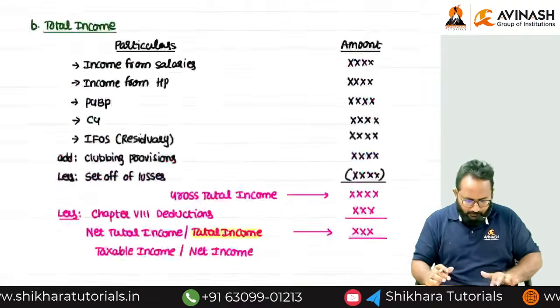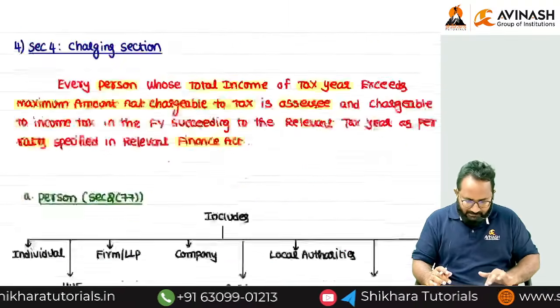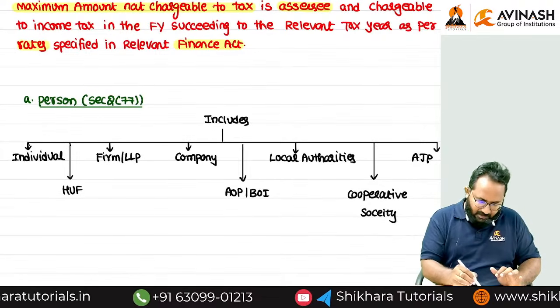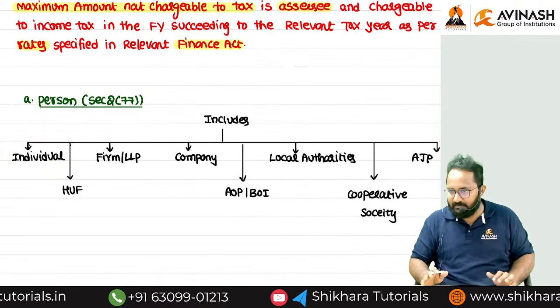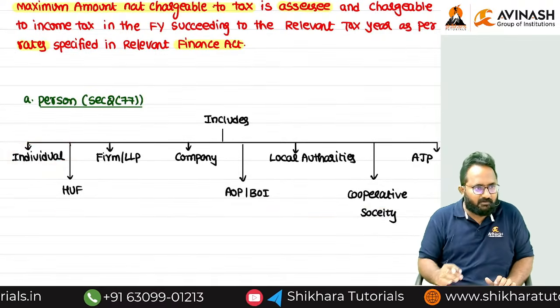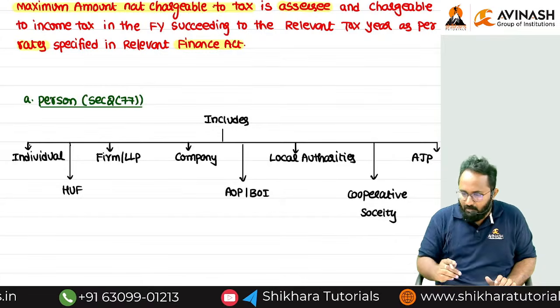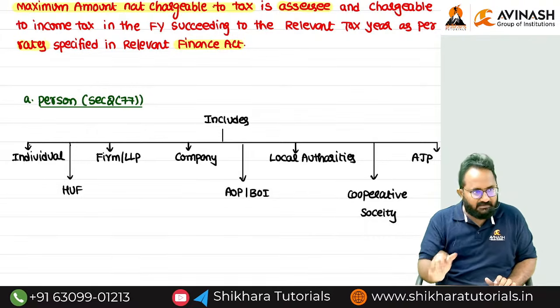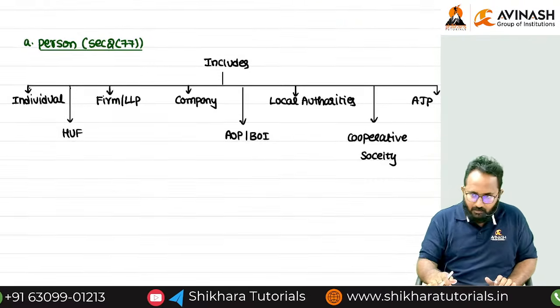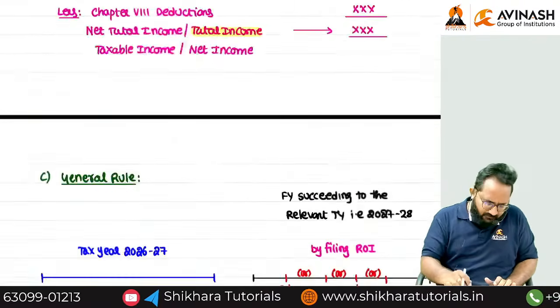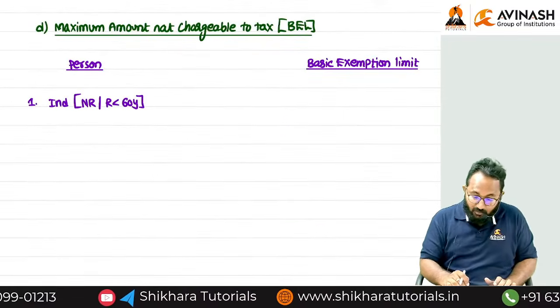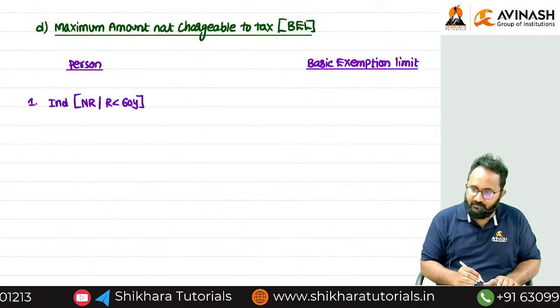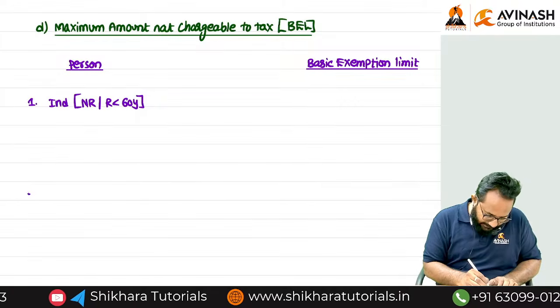Only individuals have the age factor in the person definition. The remaining are all artificial persons; we don't measure their age. That's why particularly for an individual, I will check residential status and I will check age also. Non-resident is always here, but a resident must be less than 60 years.